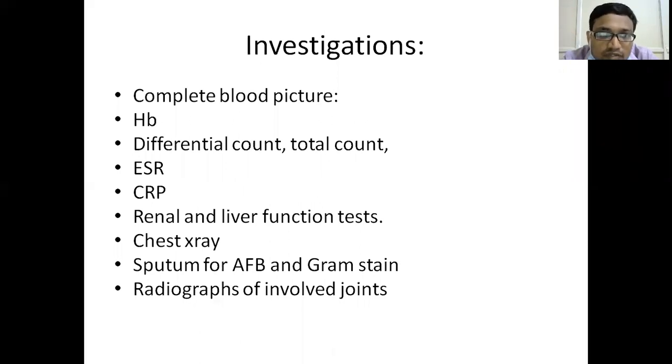Usually ESR is taken at 1 hour. The rate of sedimentation is very high because chronic inflammation causes a faster rate of sedimentation, and usually it will be above 100 in untreated infections. The other advantage of ESR is that serial ESRs will help us know whether the treatment is working or not.